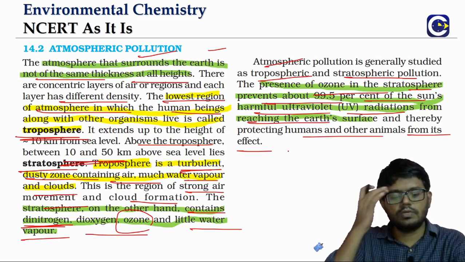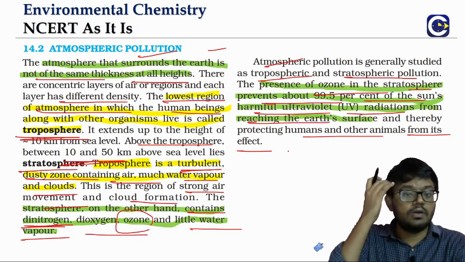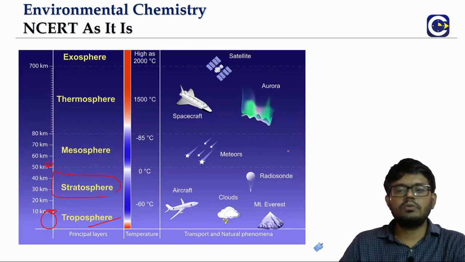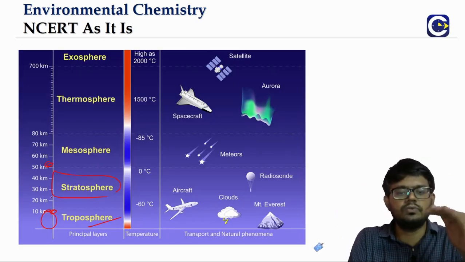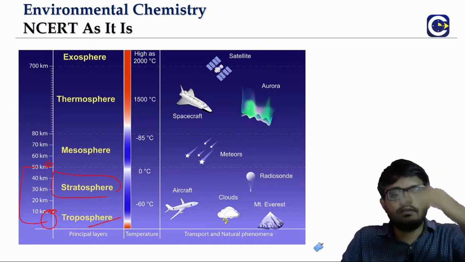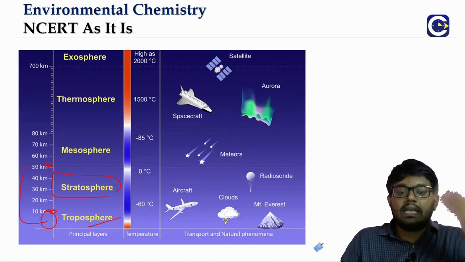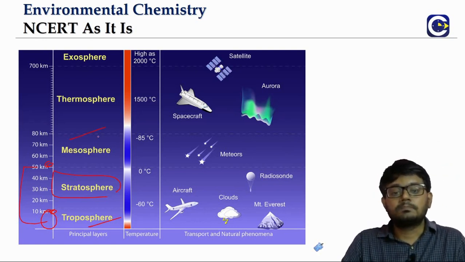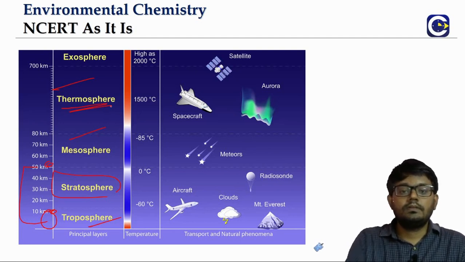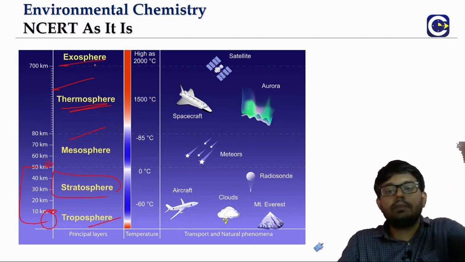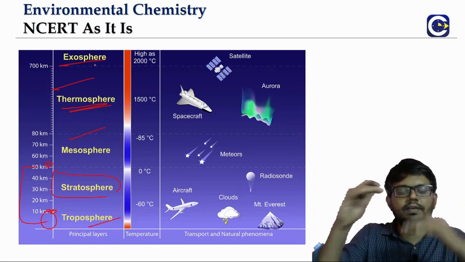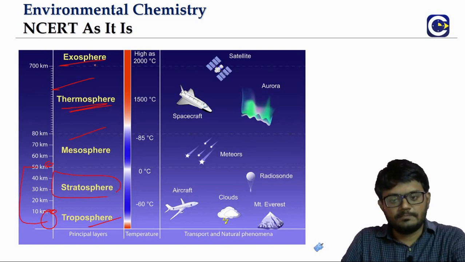We will talk about that. We will talk about the ozone layer, and even about something called the depletion of the ozone layer. All that we will discuss. So this is about the layers of the atmosphere. Here we are going to focus on the first layer, which is the troposphere, and then the stratosphere. Then above that we have the mesosphere. Above that we will have the thermosphere. Above 700 kilometer, we will be calling it the exosphere. So this is how we will divide the layers of the atmosphere.